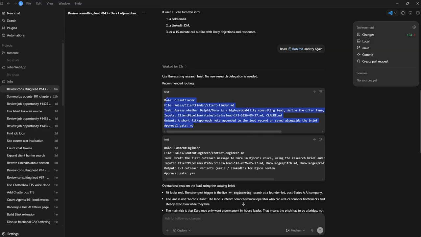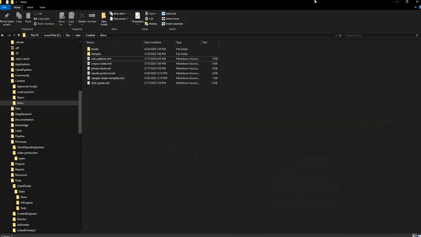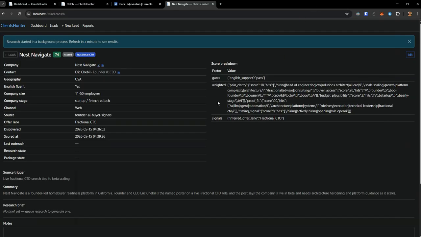And same thing with Client Finder. Rob doesn't know if this is a good fit for me, right? But Rob knows that Client Finder knows that. So Rob's responsibility in this case, again, just to show you how these systems are designed to trickle the responsibilities from starting from some place and just narrowing down to where it needs to go. And that's what Rob does. But I guess so. Now we have clients, and we can reach out and we can do some things.